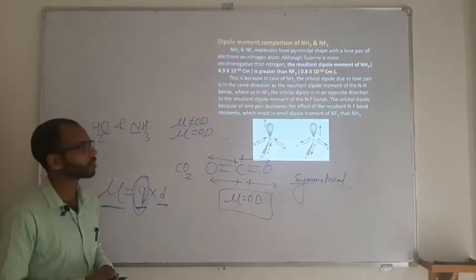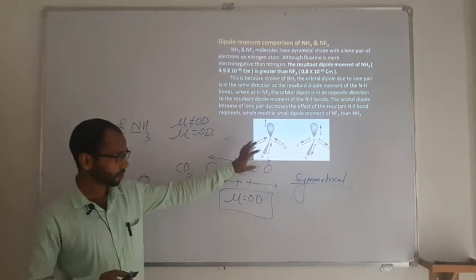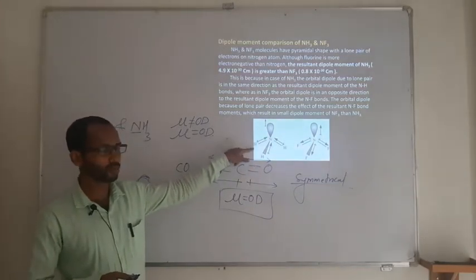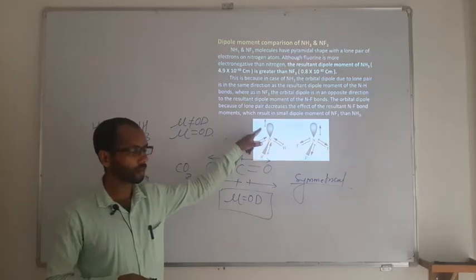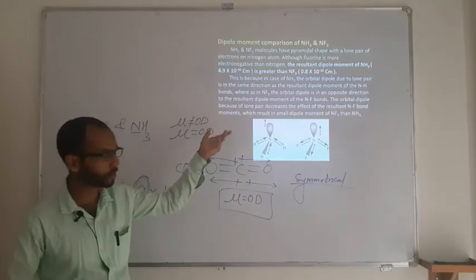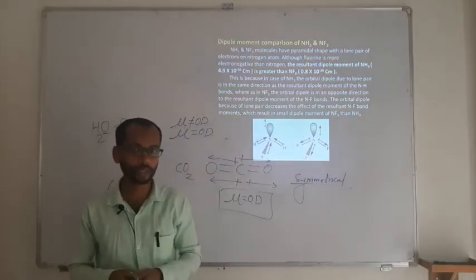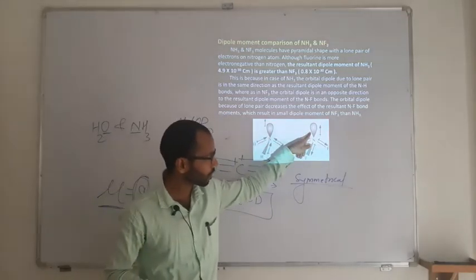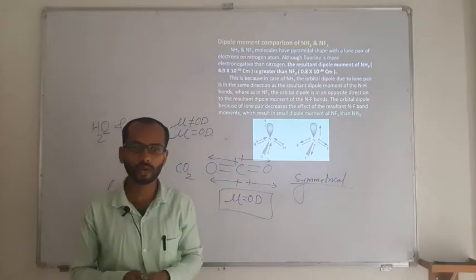So if you roughly see the structures of NF3 and NH3, you can get it directly, because in the case of NH3, the nitrogen-hydrogen dipole and the dipole of the lone pair are in the same direction, so they get added up. Whereas in NF3 they are opposite in direction. So as they are opposite in direction, the lone pair dipole is going to get subtracted from the bond dipole, and NF3 is going to have a lower dipole moment.